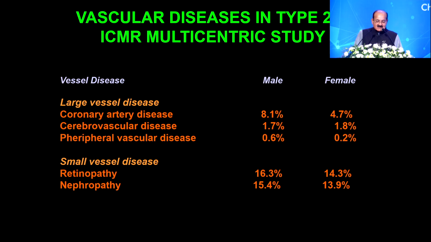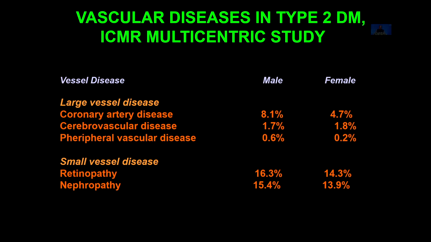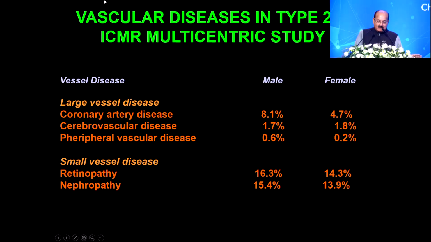One of the earliest ICMR data on vascular disease in type 2 diabetes said that large vessel disease, coronary artery disease, is seen in about 8% of males, and cerebrovascular disease at that time was only 1.7%. PVD fortunately was always very, very low, but microangiopathy was significant, with retinopathy contributing 16% and nephropathy about 15% of patients.